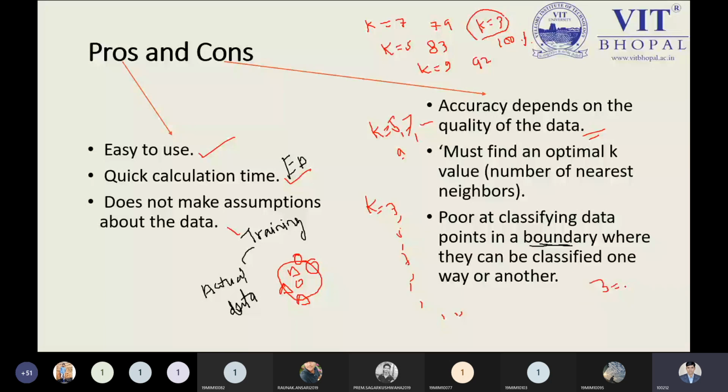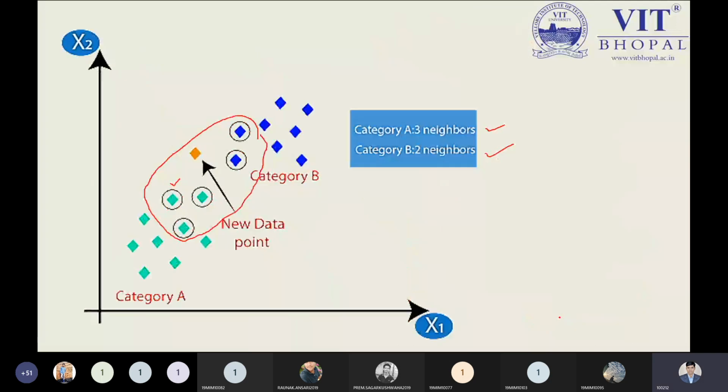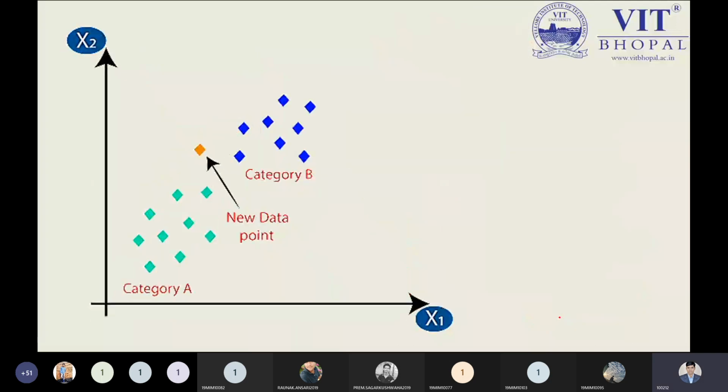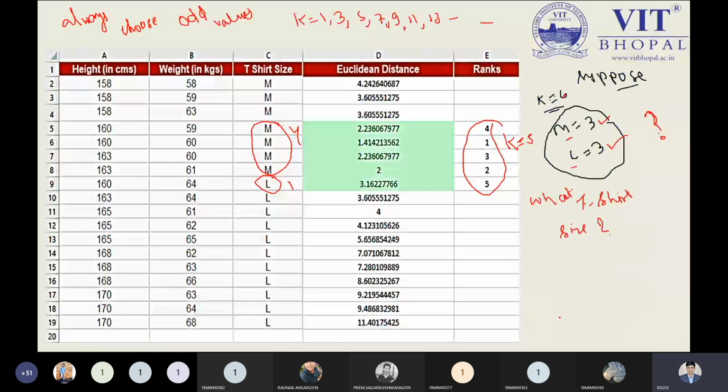That could happen if I choose k value 6. At that time it is not easy to classify the data properly, so this is a poor algorithm at that point. I've already explained this concept, and that is a drawback. We cannot easily classify whether the data belongs to the M class or the L class.